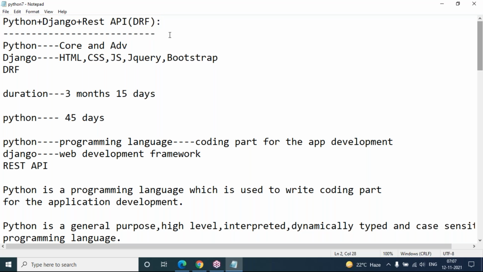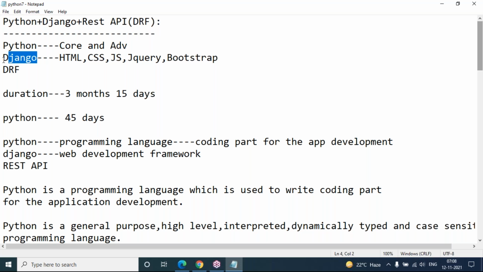In this course, I'm going to cover these subjects: Python, Django, then REST API, that is Django REST framework. And in Python, core and advanced concepts I'm going to cover. So it will take 45 days only Python. And those who want to attend only Python, you can attend 45 days. That's it. And you should pay only for Python, not for the complete package.